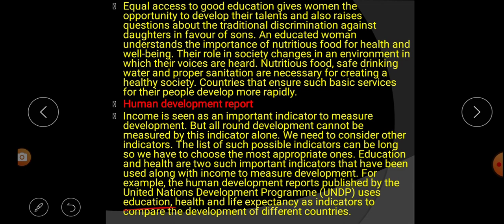So according to the Human Development Report, income is seen as an important indicator for measuring development, but for holistic, all-round development there are many other indicators also. If you take the list of the indicators, there are many more, but we are going to take the example of the two most appropriate indicators. Those are education and health. According to the United Nations Development Program, education, health and life expectancy are the indicators to compare the development of different countries.